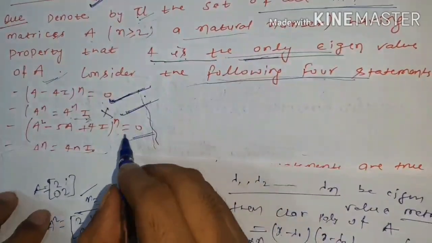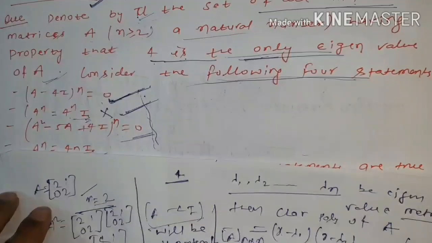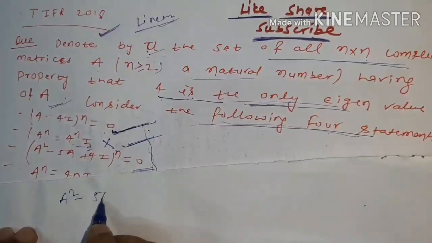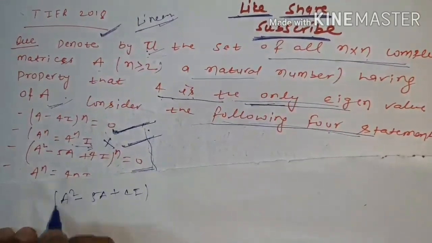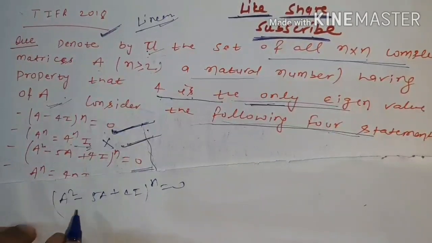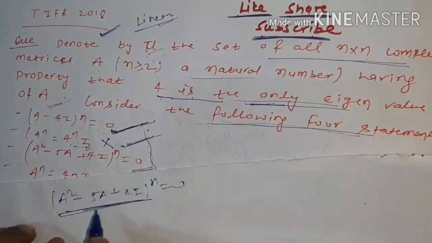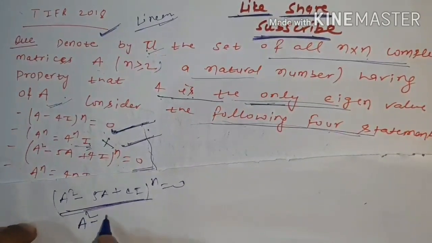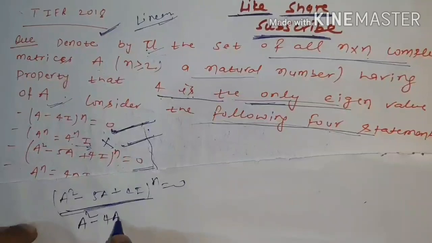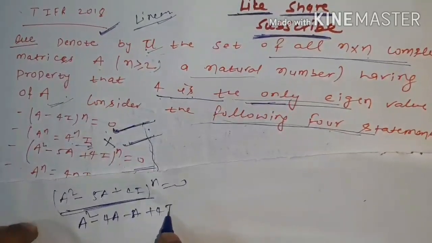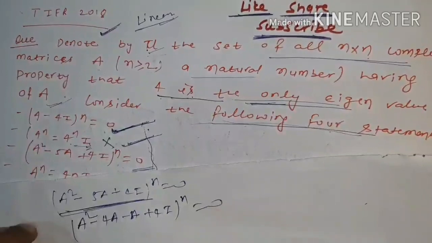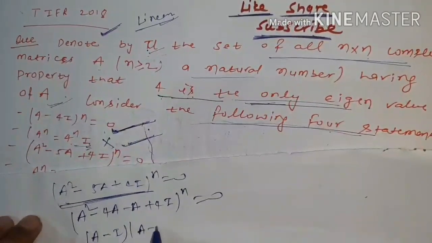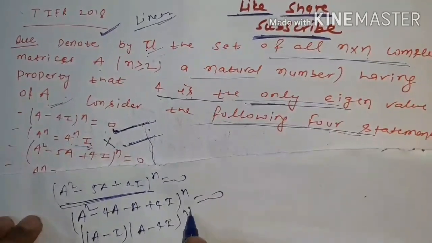Now come to the third statement. The third statement is (A square minus 5A plus 4I) to the power n is equal to 0. From here we can factorize it as a polynomial easily: A square minus 4A minus A plus 4I, to the power n, is equal to 0. You can say (A minus I) into (A minus 4I), to the power n, is equal to 0.